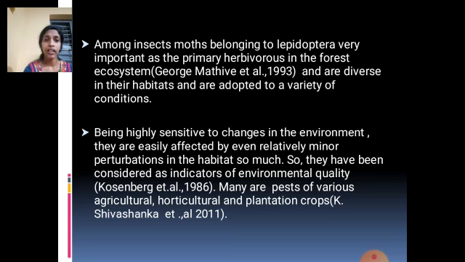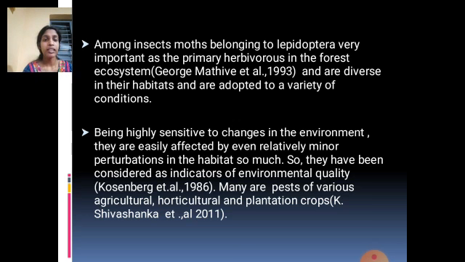Being highly sensitive to changes in the environment, they are very easily affected by relatively minor perturbations in the habitat. If there is any variation in the environment, it may affect their number or their reproductive rate. That's why moths are considered indicators of environmental quality.